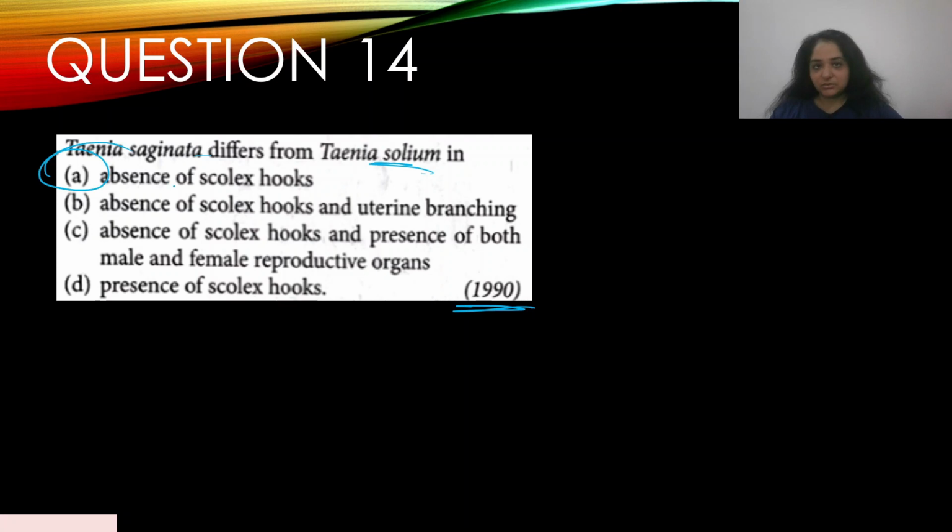Okay, so Taenia saginata differs from Taenia solium in A. absence of scolex hooks. Okay, they don't have hooks. They have suckers, but they don't have hooks. They have uterine branching, they have reproductive organs. So that is incorrect. B, C, and D are incorrect. So the answer is A.